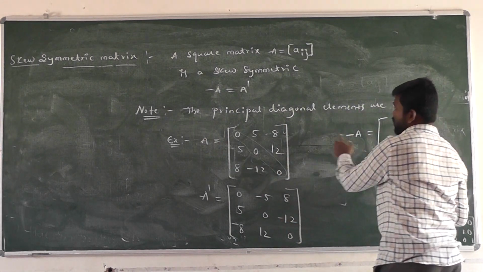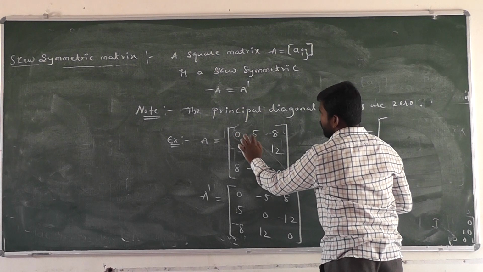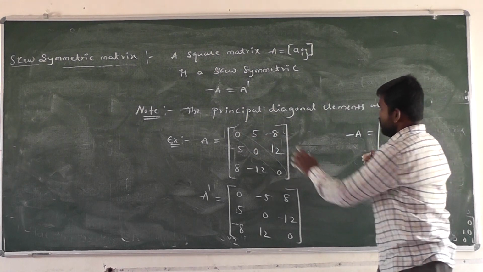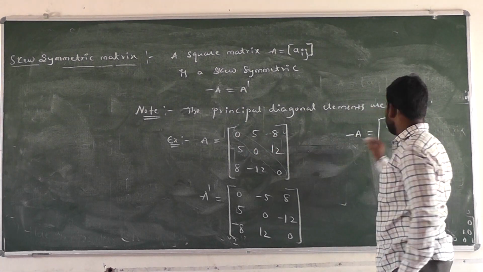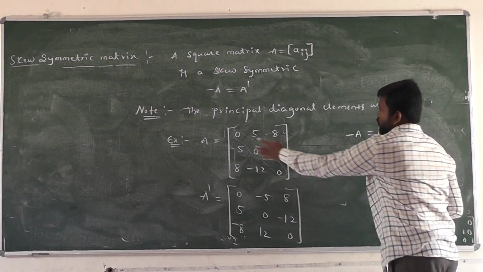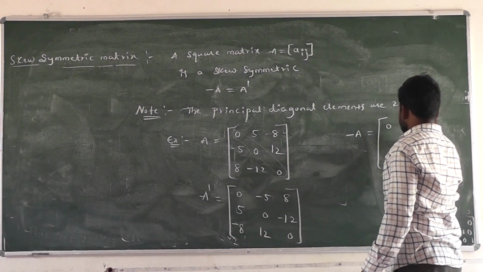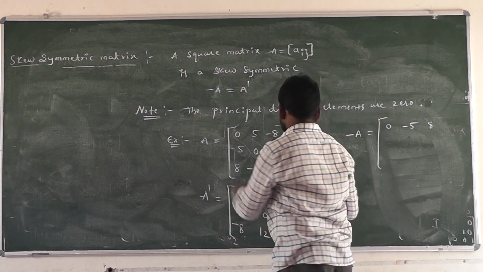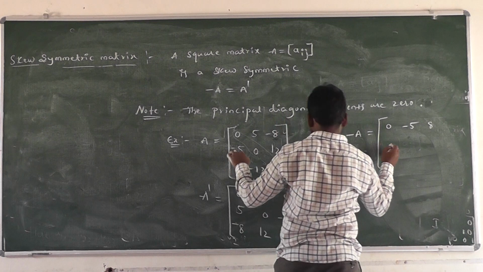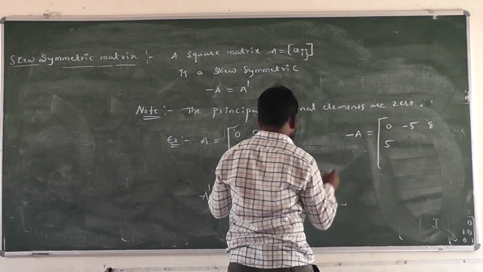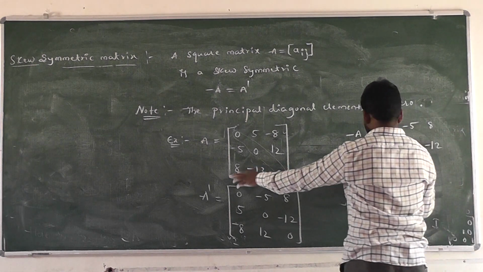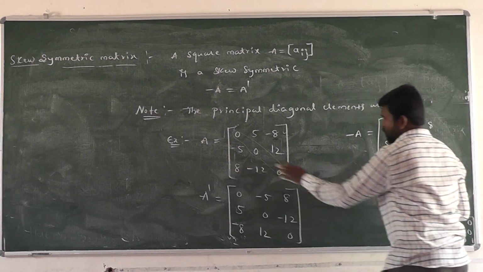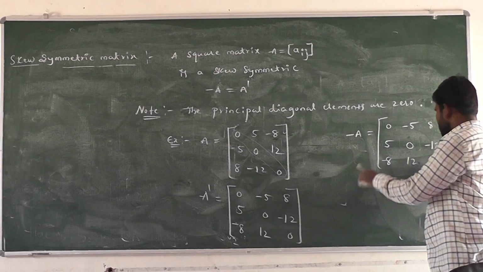We have to multiply the minus sign for each element of the matrix here. Zero and minus zero are the same. Next, 5 becomes minus 5; minus into minus, what happens here? Plus. And next one, minus into minus, plus 0. And this one, minus 12, and this one, minus 8; minus into minus, plus. Next, 0.